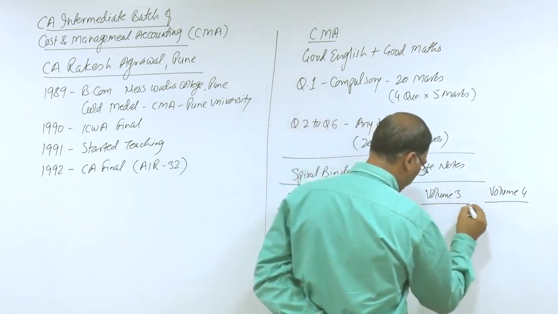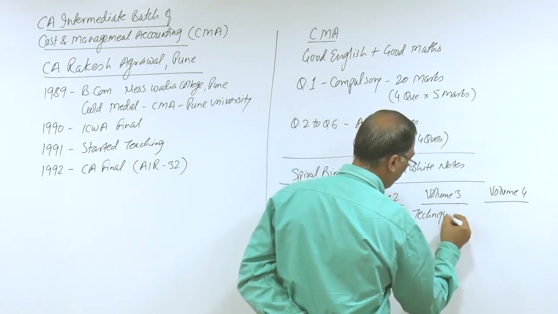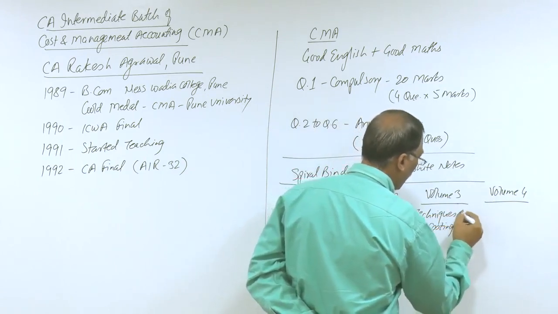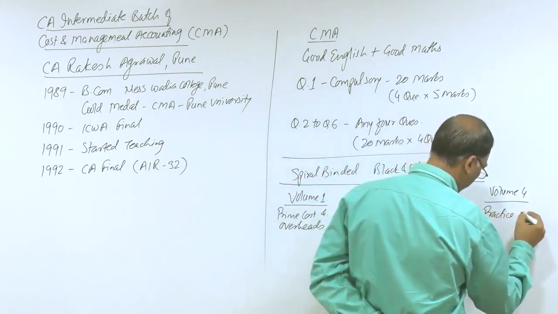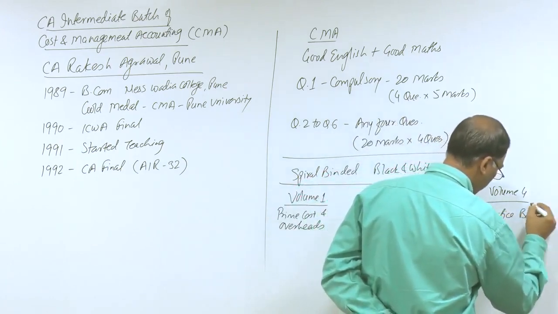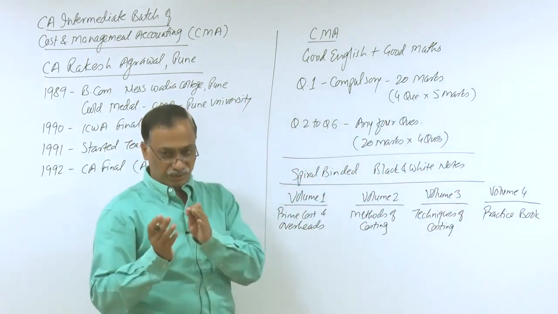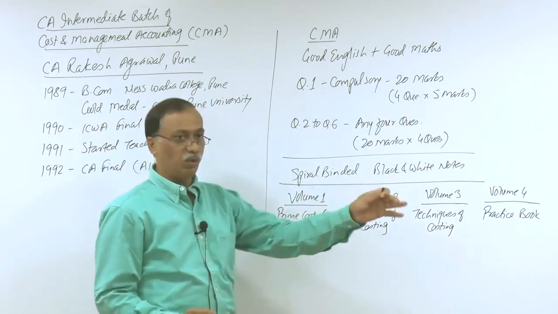Volume 3 notes which you will find is given the name techniques of costing. And volume 4 notes is your practice manual or practice book. This is how you will get along with the entire product. So when you purchase the video lectures, in the kit you will get these 4 volumes.